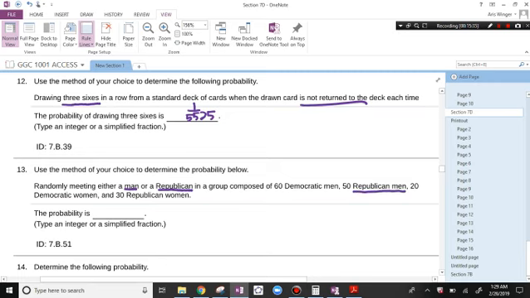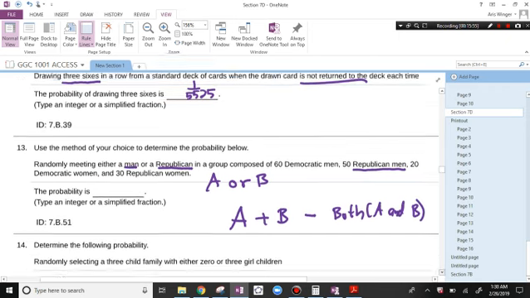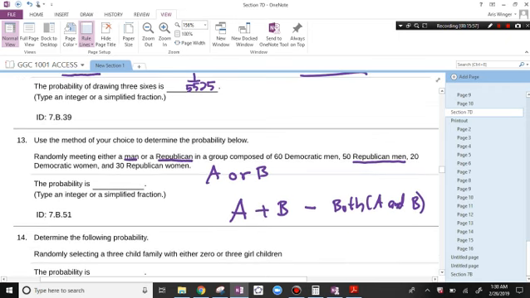So when you're doing OR and there's overlap, then you need to take all the stuff in A, add it to all the stuff in B, and when you do that, you will overlap, and then you need to subtract the amount that's in both A and B. We'll see right now how that works out. I want men or Republicans, and let's see what happens when we just do this.